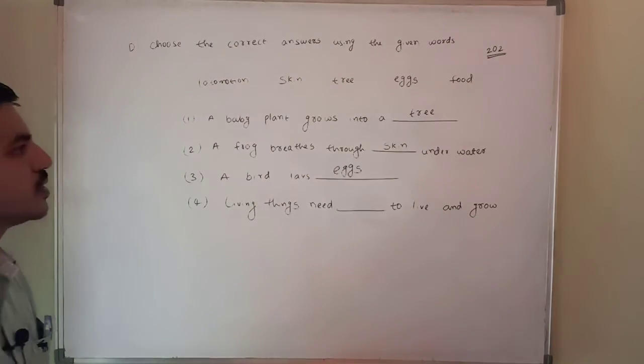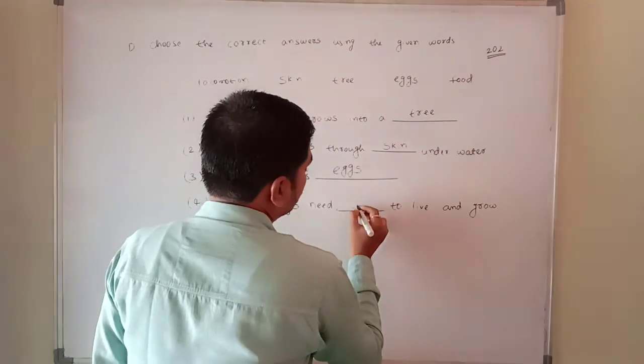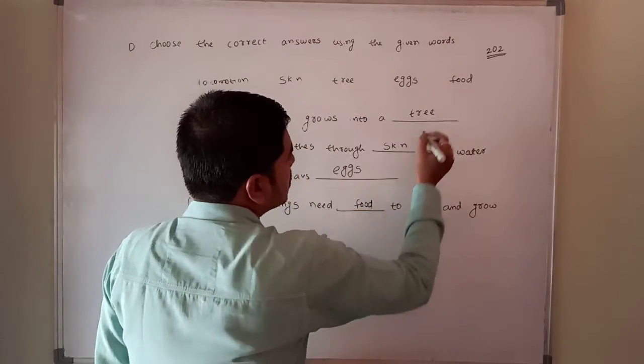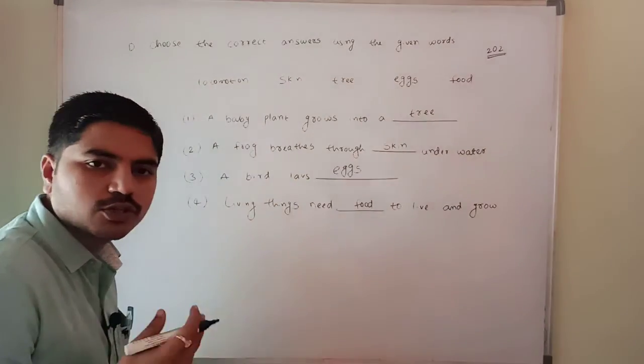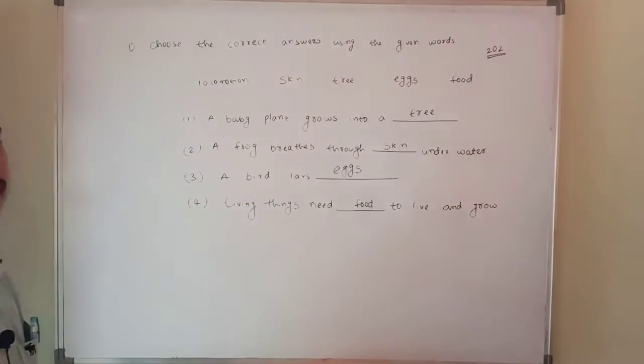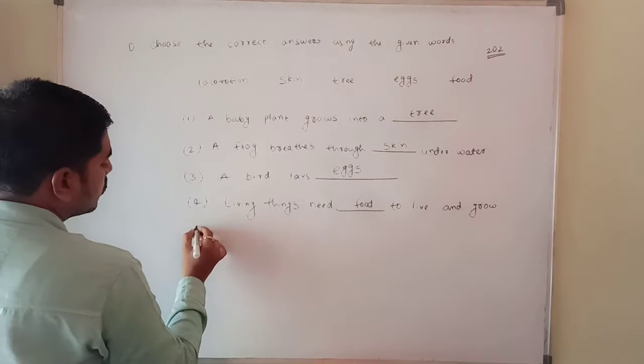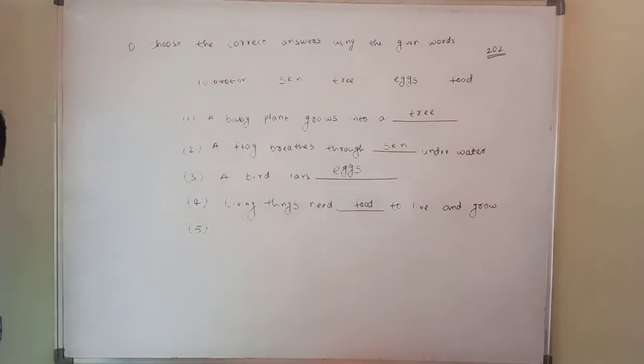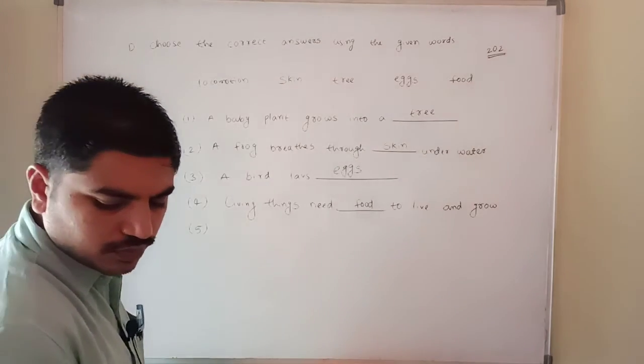Living things need, to live and grow. So what does it mean? Simple, that is food. We need food. Human beings are also living things. So living things need food to live and grow. Clear? And the fifth one I am going to explain. Fifth one, living things move from one place to another.